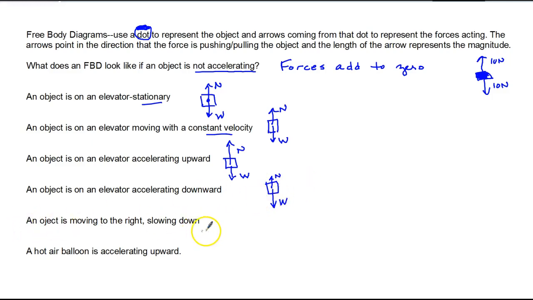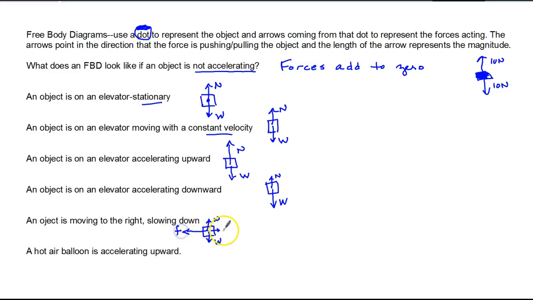An object is moving to the right, slowing down. If it's moving to the right, slowing down, that means it needs a big force to the left, because if it's slowing down, the acceleration has to be to the left. And there might be a force to the right, but there doesn't have to be. And we're going to go ahead and draw the weight and the normal force.